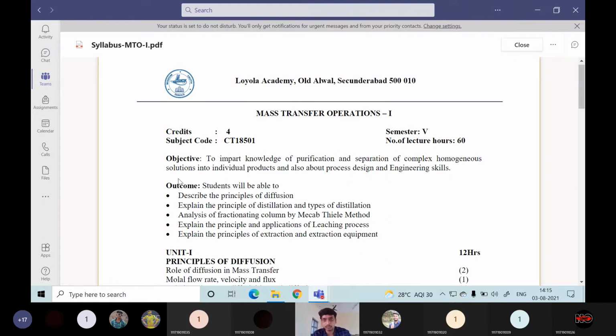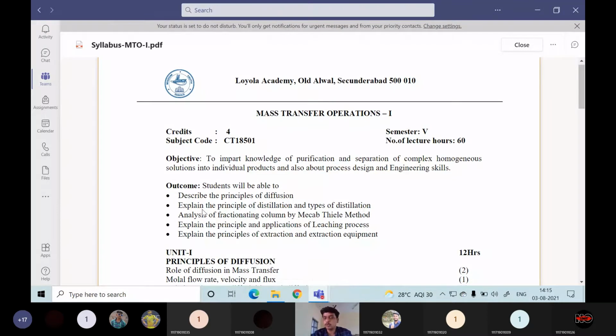Okay, how to measure that diffusion, how much gas has been diffused, how much liquid has been diffused, how much solute has been diffused? At what velocity has it been diffused, what is the flux of that? To quantify that, there are many terms in mass transfer operations. All the principles of diffusion, there is a basic law to govern this diffusion process, which is called Fick's first law of diffusion. So you will be knowing in detail what diffusion is, and the governing equation of mass transfer, Fick's first law of diffusion. Everything we will be able to know in the first unit.